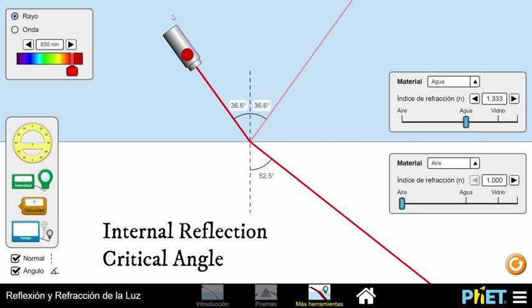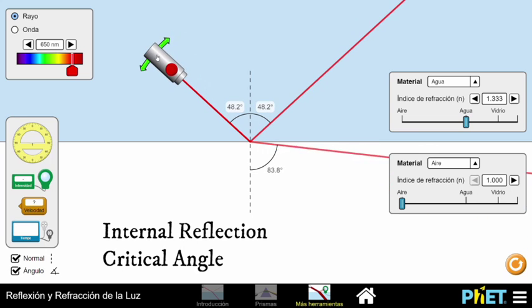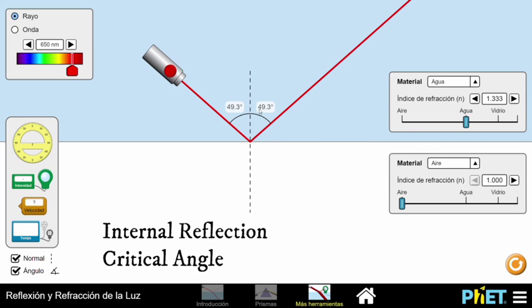But there are also times when light reaches a barrier to a different medium, but this time it does not refract. It only reflects back inside. Two conditions must be met for this to happen. The first one: light must be going from a more dense medium, like in this case water, to a less dense medium, like in this case air.